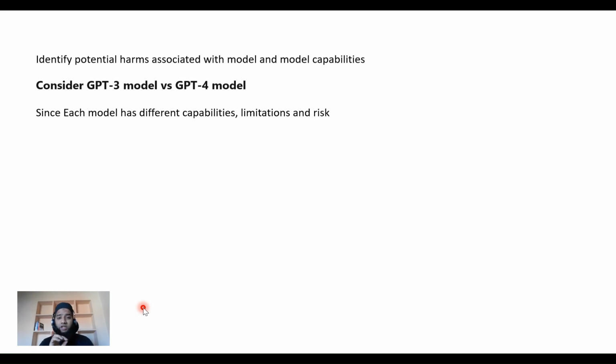Since each model has different capabilities, limitations, and risks, we need to consult the available documentation, and that's when we'll get to know what the risks associated with those models are. For example, with the DALL-E model that generates images, there is a risk that it might generate images that are not true. We get to know that when we consult the documentation.